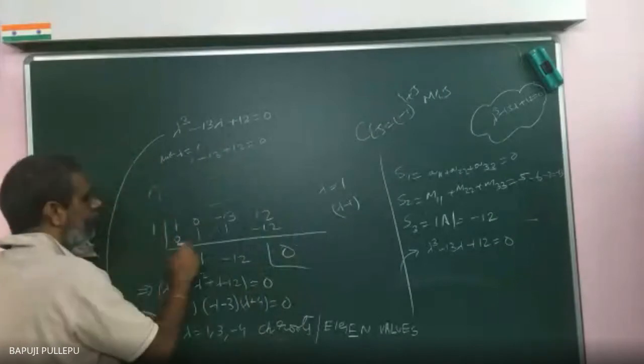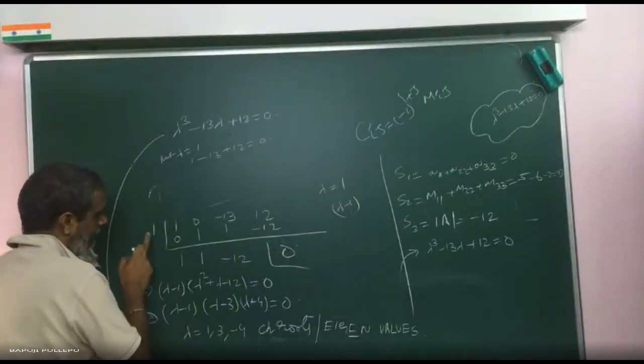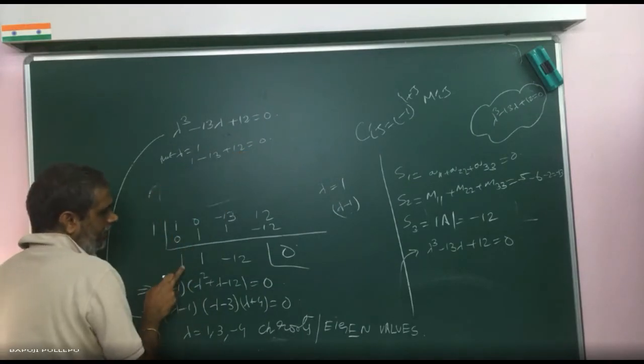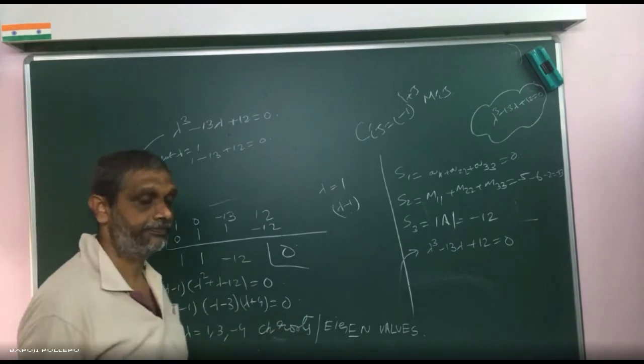Now come to the synthetic division. Because of 1, this is lambda -1, and 1 is already a root by trial and error. I am writing lambda square plus lambda -1, then break it. Got it, sir.